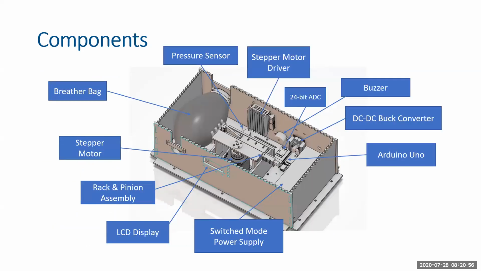So this is our ventilator and the components that are involved in it. As you can see, there is a marking everywhere from the breather bag to the stepper motor. We have used a rack and pinion assembly for the compression of the bag, an LCD display to navigate through the screen and change those settings that I previously talked about, and an SMPS to connect it through any of the AC ports that are available. The pressure sensor is used to measure the pressure.